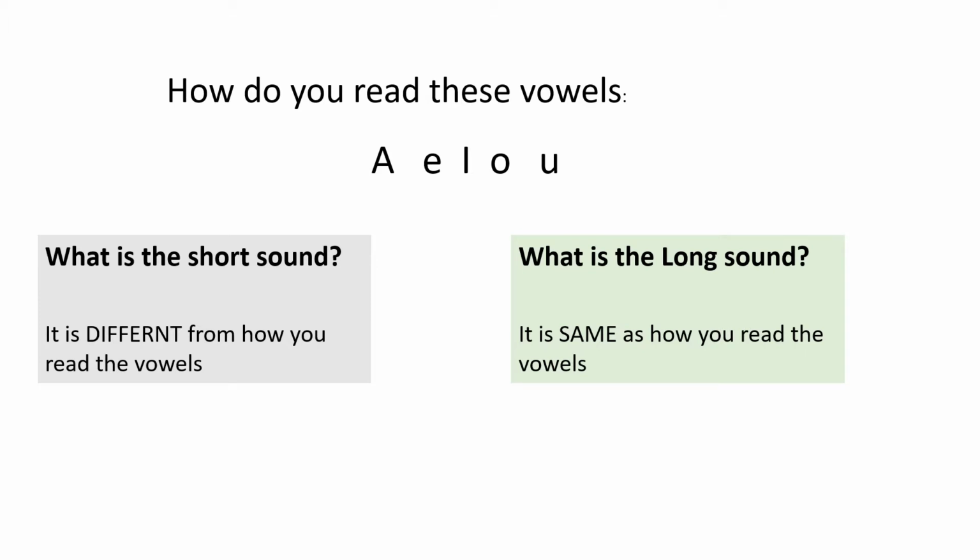So how do you read these vowels? How will you read A? So the way we read it, A, E, I, O, U. So what is the short sound? Short sound when we read it is different from how we read them. So the short sound of I is not I, it's E. Or the short sound of U is not U, it's called A. But what is the long sound? It is the same as you read it, and we will see it later.